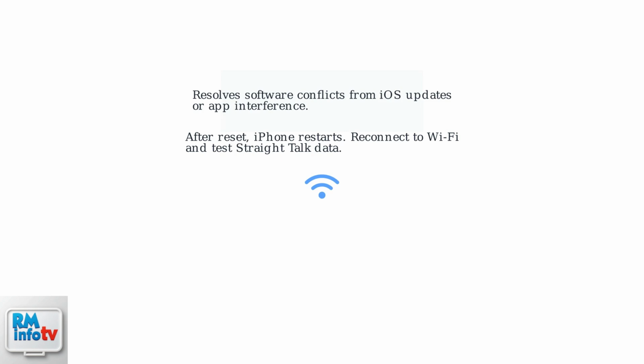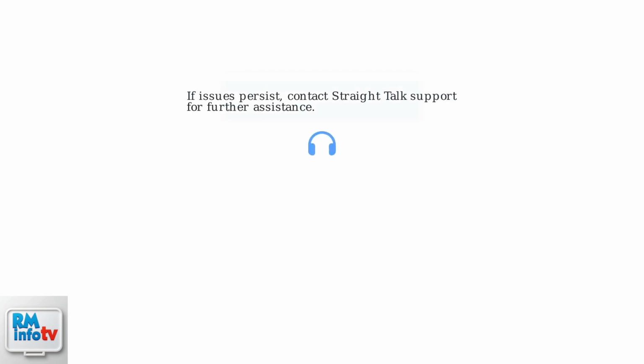Reconnect to your Wi-Fi network and test your Straight Talk data connection. If issues persist after both APN configuration and network reset, contact Straight Talk support for further assistance.